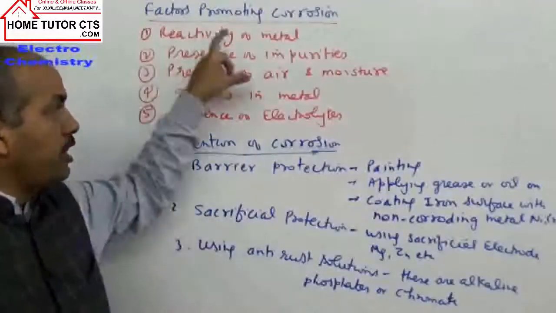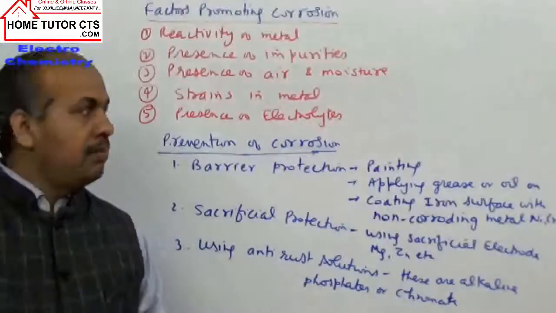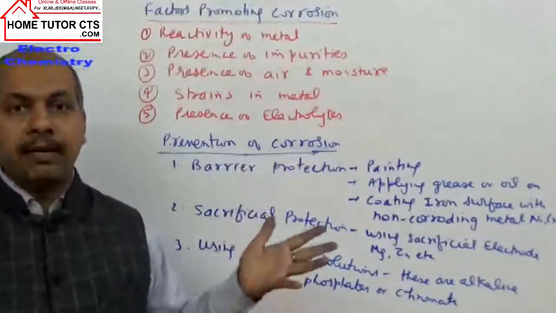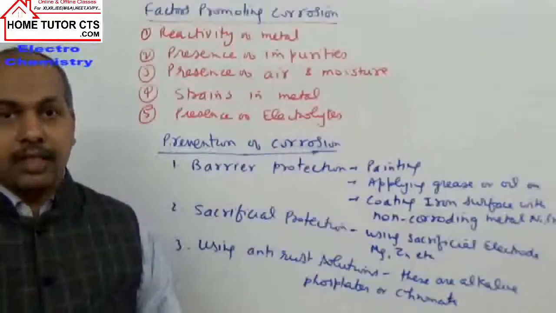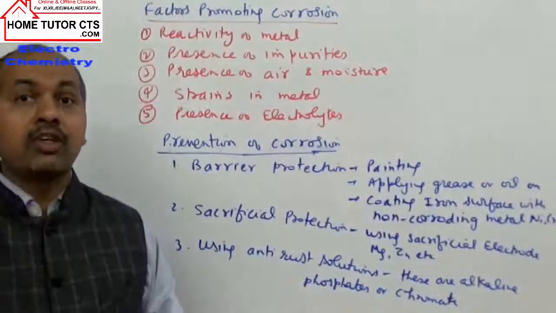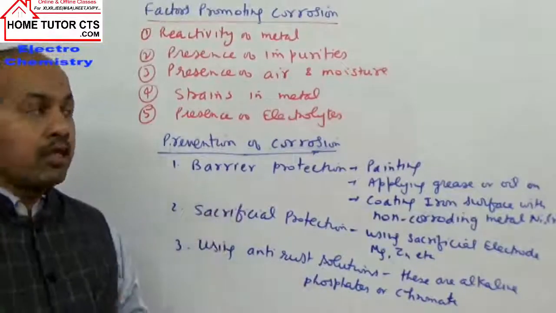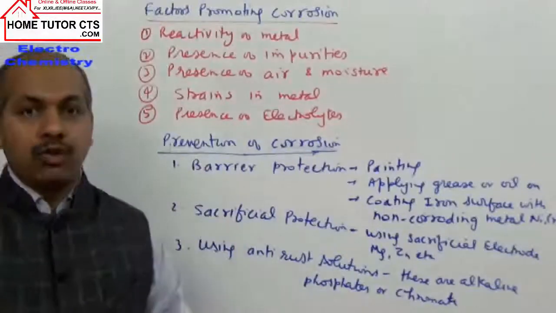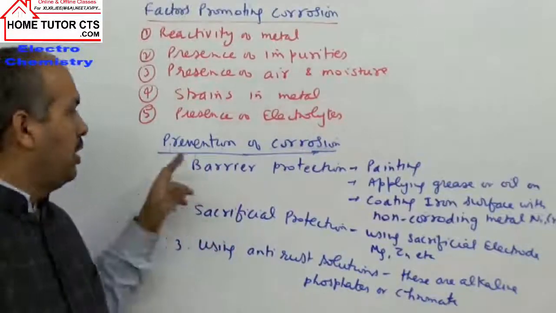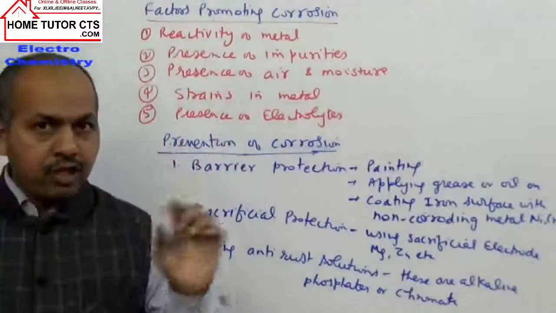Next point: we have already seen that corrosion is harmful. Because of corrosion, even buildings can sometimes collapse. Bridges sometimes collapse if they are not taken care of properly, or other structures made of iron can collapse if not taken care of properly. So we have the important task of prevention of corrosion. So what can be done? Basically, what is our aim in prevention of corrosion?